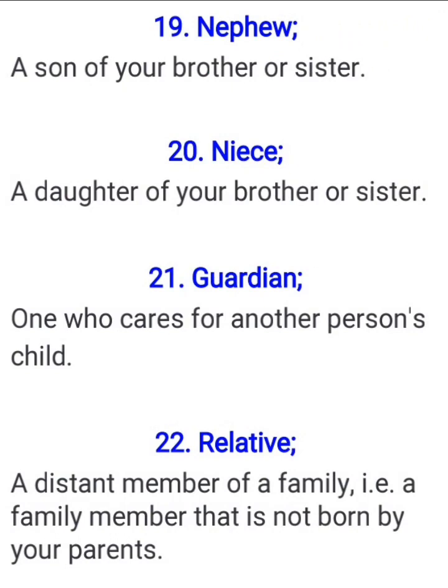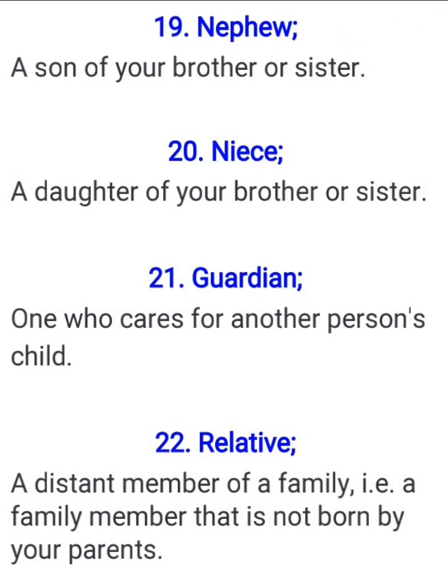Then we have the female version and the female counterpart, a daughter of your brother or sister. So you can see that it's the same thing. It's just that one is male, then the other one is female. We use nephew for male, then we use niece for female, and both of them have to do with the child of your brother or sister. And so that's that for that.